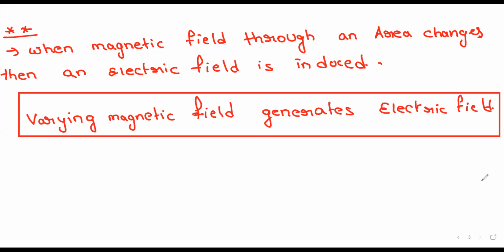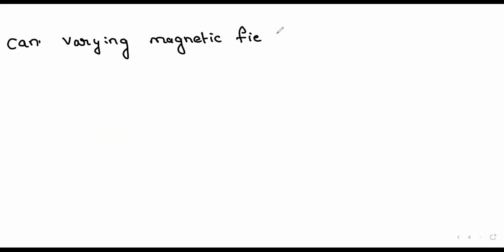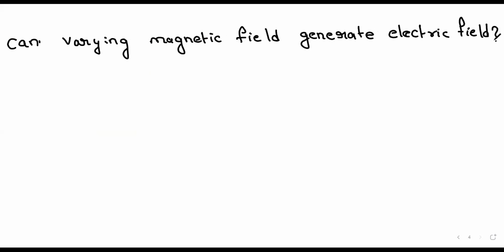Now the question is, can a varying magnetic field generate an electric field?